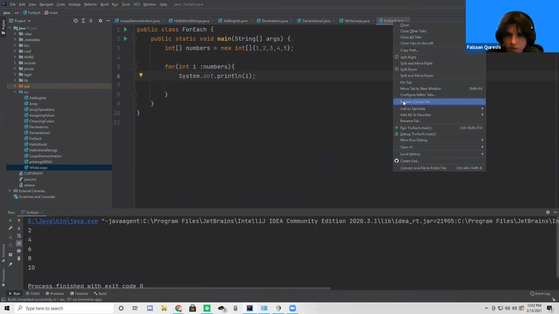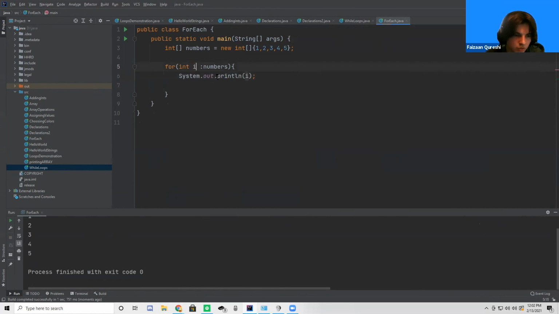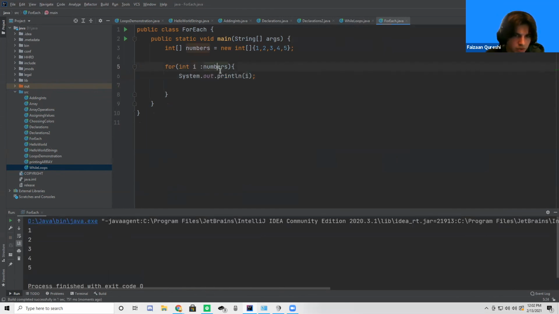But essentially with the for each loops, it's just going to run through each individual value in the array.